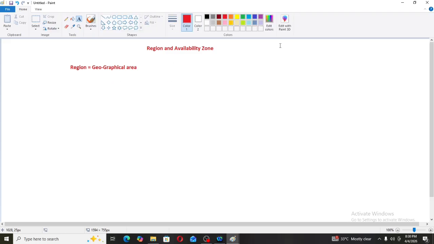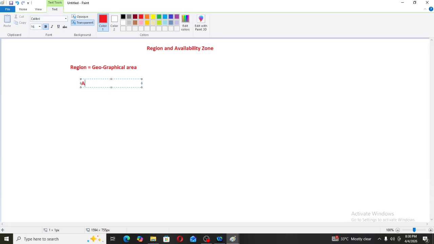Example: AWS region is equal to Mumbai. For us, the nearby region is Mumbai, so we are taking Mumbai as an example. There are multiple regions, but for us the nearby region is Mumbai. So we can say AWS region is equal to Mumbai, right? Mumbai is a geographical area, and geographical area is nothing but region. So an AWS region can be Mumbai.